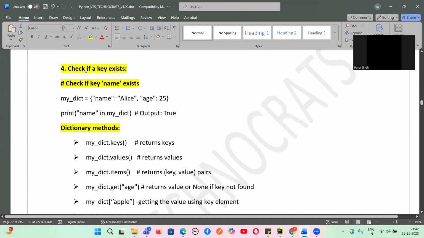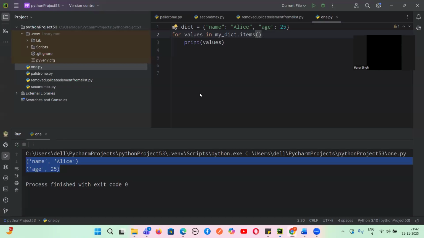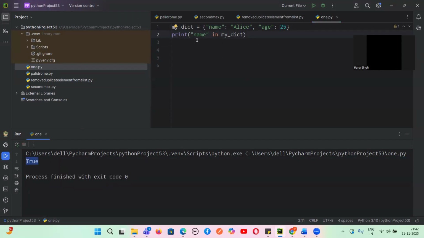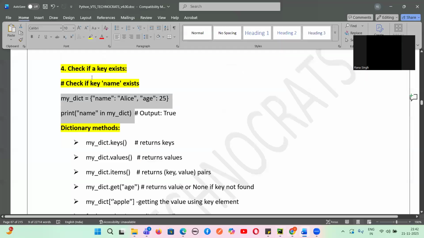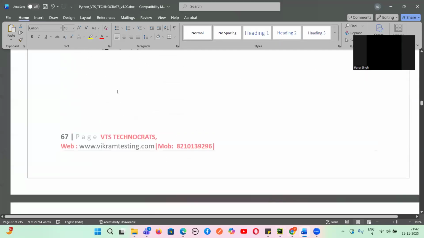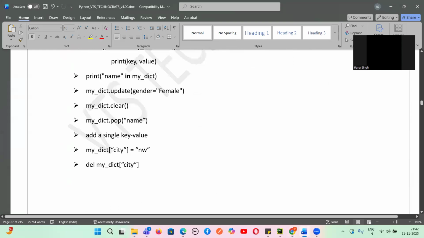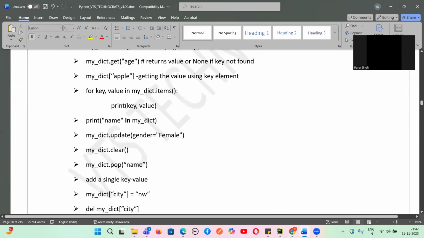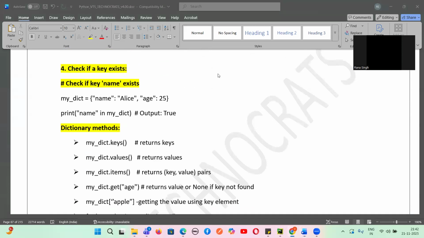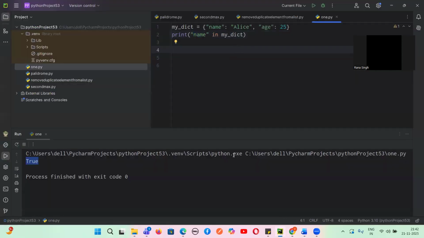Now let us see, guys, how to check if a key exists. If we have to check whether a key exists or not in a dictionary, then we can go with this method. Let us just go here and see whether this name exists here or not. It will tell whether name is present. So it is true. This checks the existence of this key in this particular dictionary. In a list also we have seen this, whether a value exists or not. Any doubt, guys, on checking if a key name exists or not? No doubt. Are you clear, guys? Yes or no? Yes, Vikram.